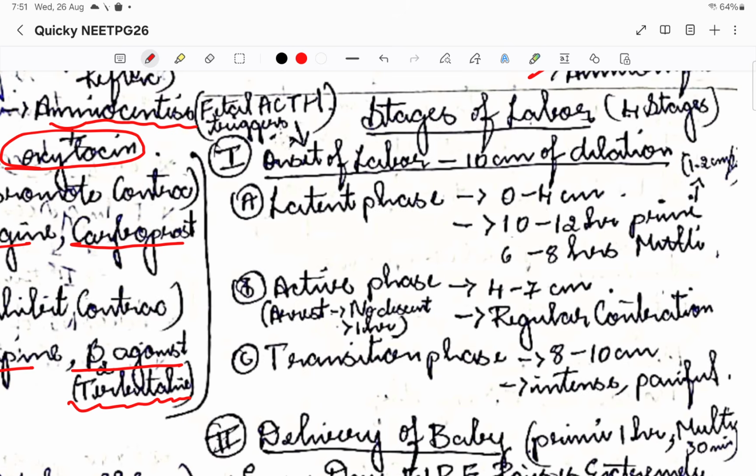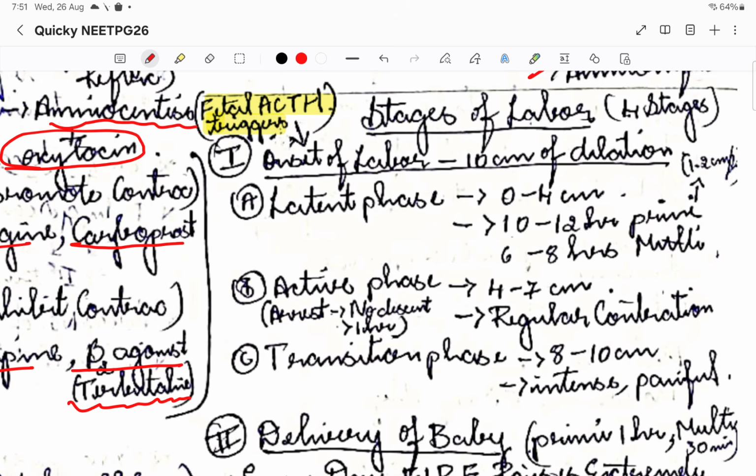So now that is 4 stages. But now we will start talking about the first stage. It is basically onset of labor to 10 centimeter of cervical dilation. It is the fetal ACTH that triggers the labor. Please remember, it is the fetal ACTH that triggers the labor. Fetal ACTH, adrenocorticotropin hormone, is telling the mother, I have developed completely, now you can start pushing me out. So this is the fetal ACTH that tells the onset of labor.